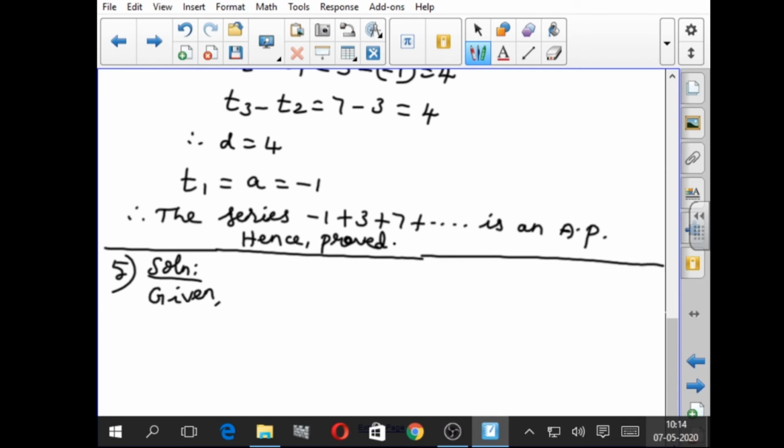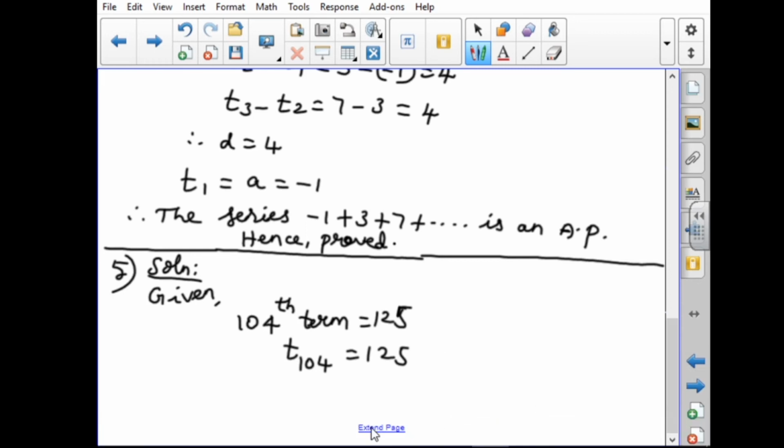The first one given is the 104th term. 104th term equal to 125. 104th term means T104. T104 equal to 125.